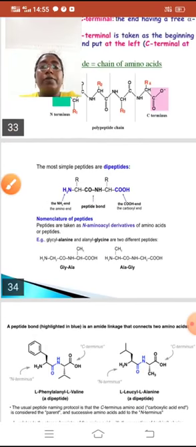The simplest peptides are dipeptides. Here, between the two amino acids there is a peptide bond.